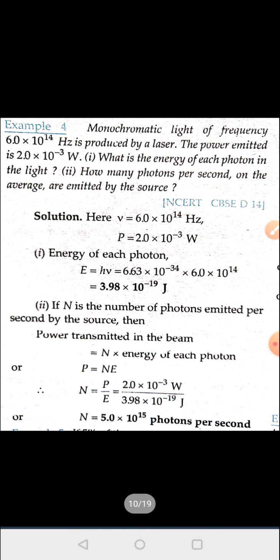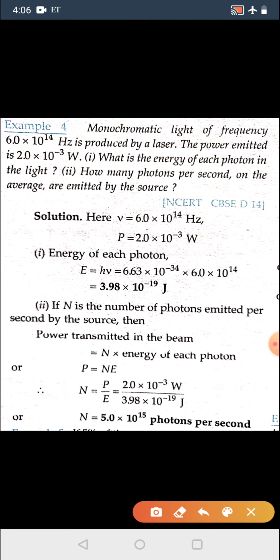Then if a monochromatic light, monochromatic means having single frequency, single wavelength, that is called monochromatic light, of frequency 6 into 10 raised to 14 hertz is produced by a laser. So what is the energy of each photon and how many photons are ejected per second? So first of all, energy of each photon E is equal to h nu. So h we know, frequency is given, so we can easily calculate energy.